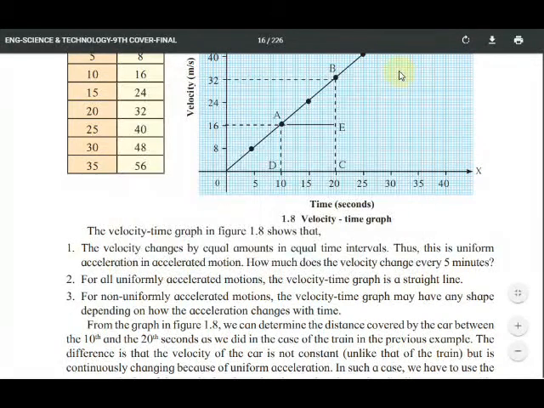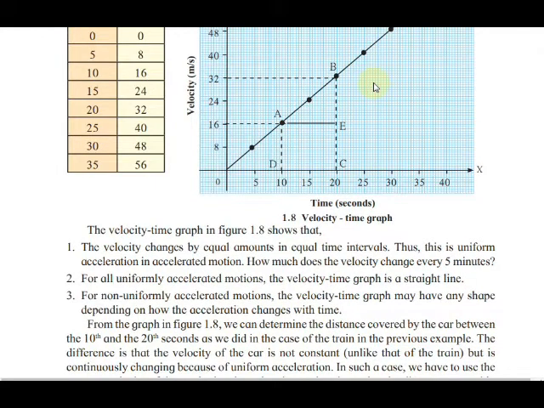If the acceleration changes with the time, the graph also changes and it will be of any shape. And for uniform acceleration, it is a straight line.